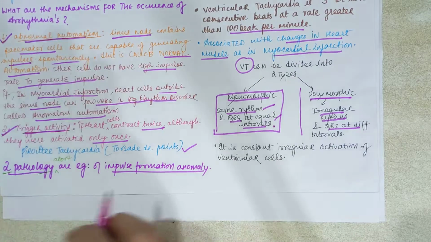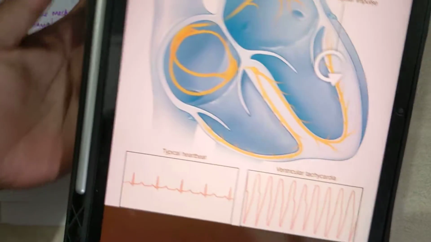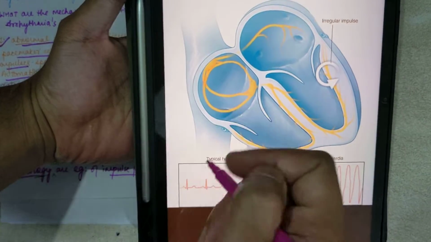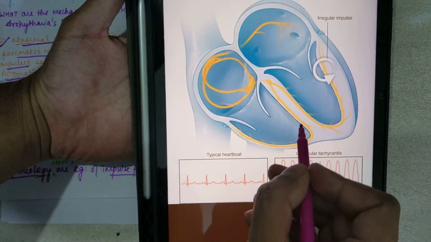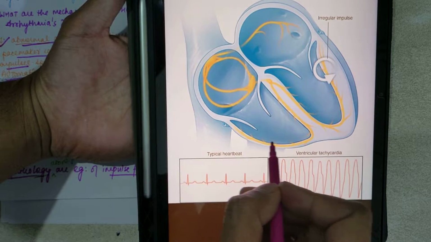So it is constant. And in one more image, you can see this. As I told you, this is the impulse generation point here. Then the AV node, then the bundle branches, right and left, and after that the Purkinje fibers on the walls.